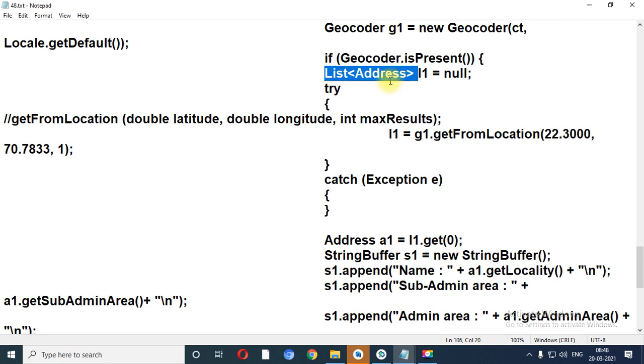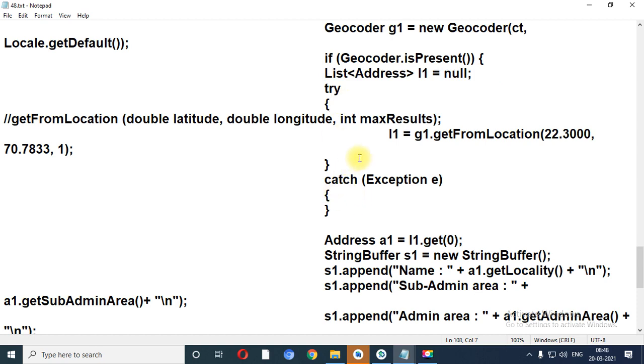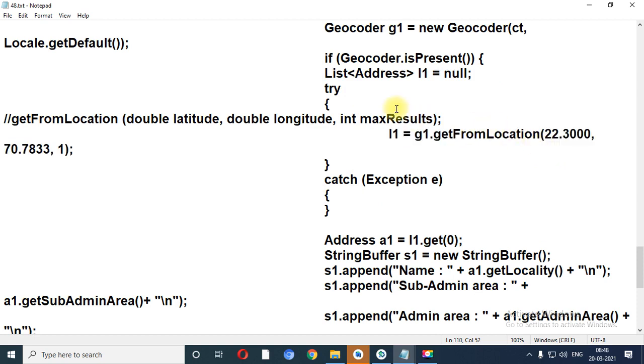Inside that, address L1 equals null. Right now my address is null. Now again I have written a try catch block. Why? Because this particular line may generate an exception. So to handle that, I need to use it between the try and catch block.